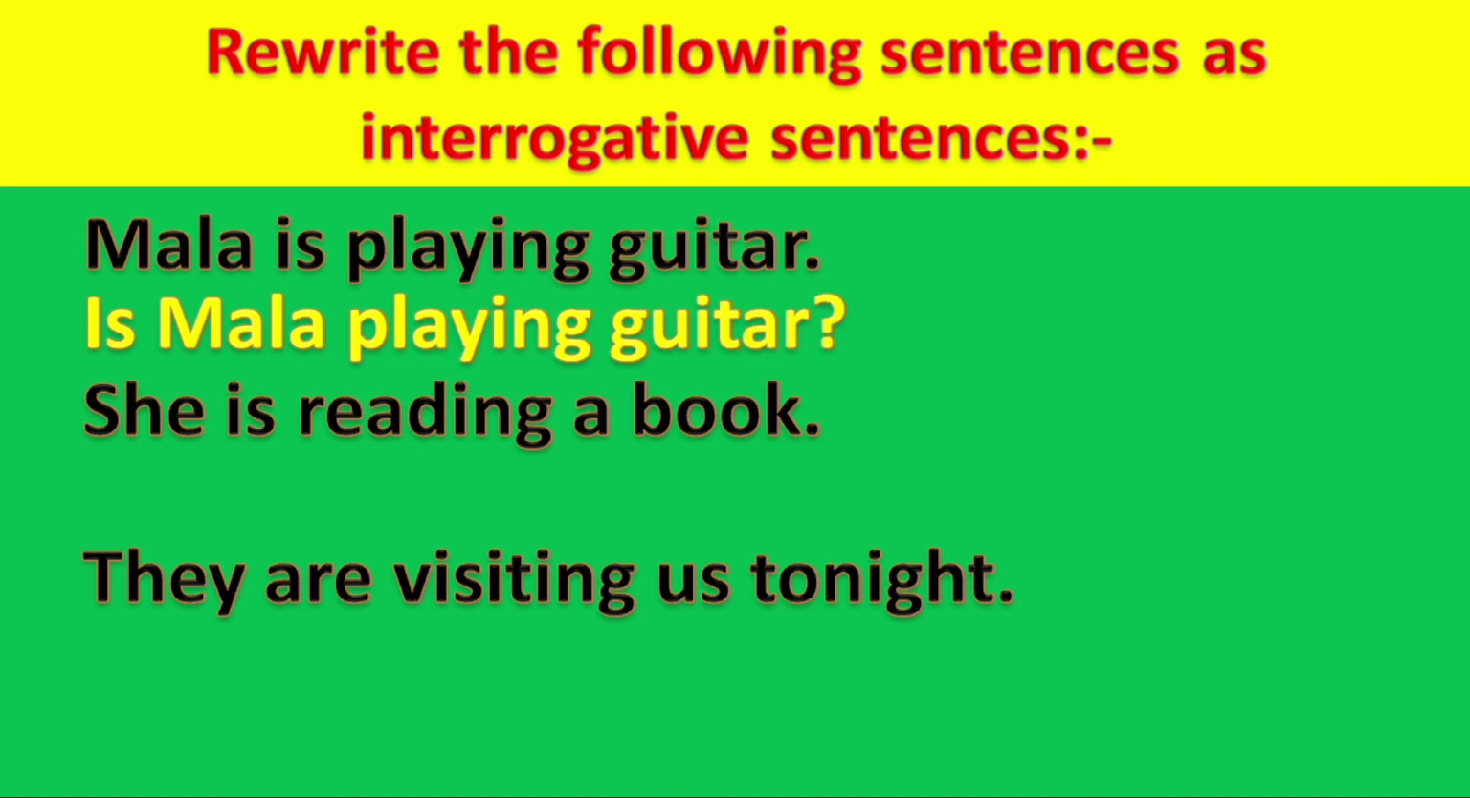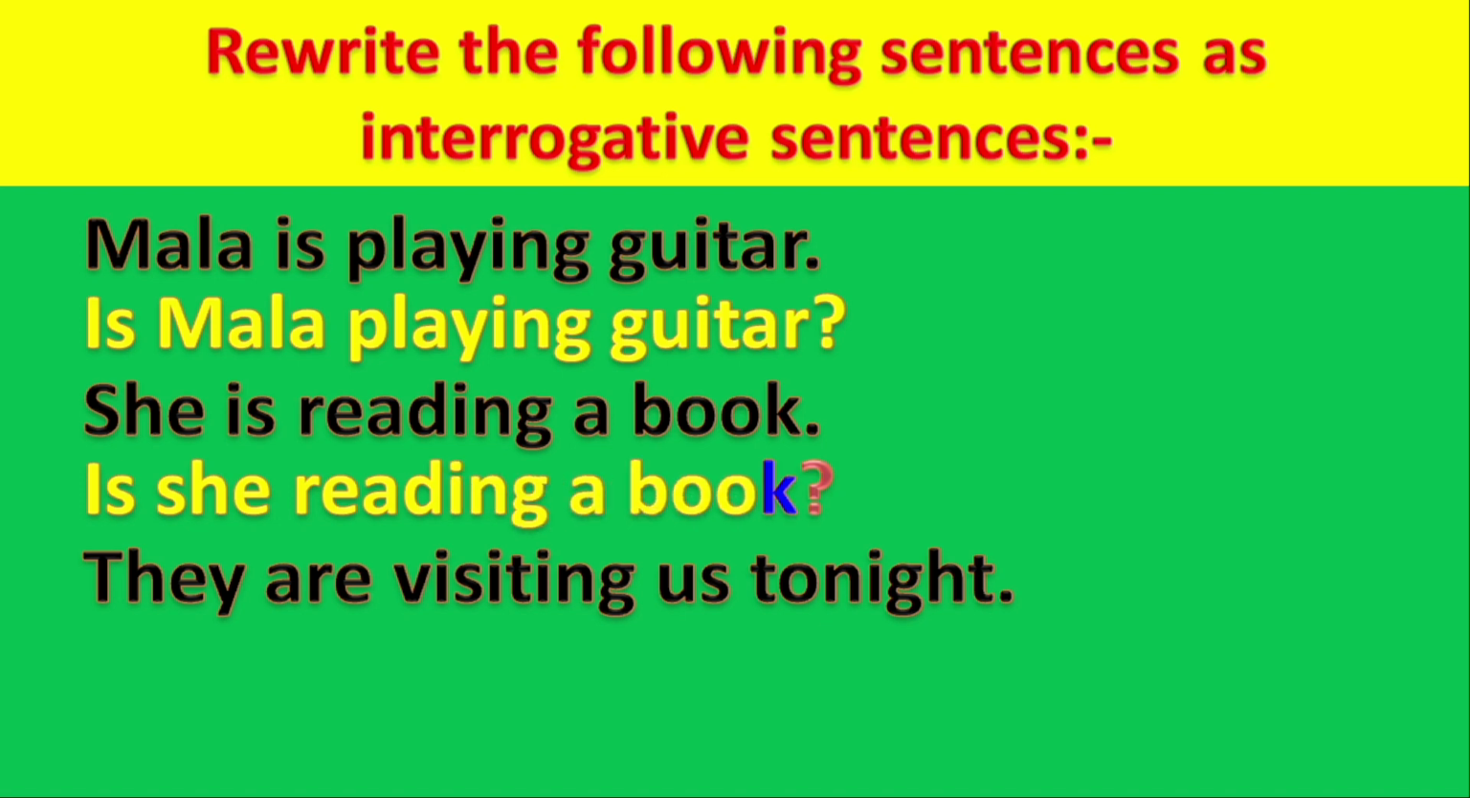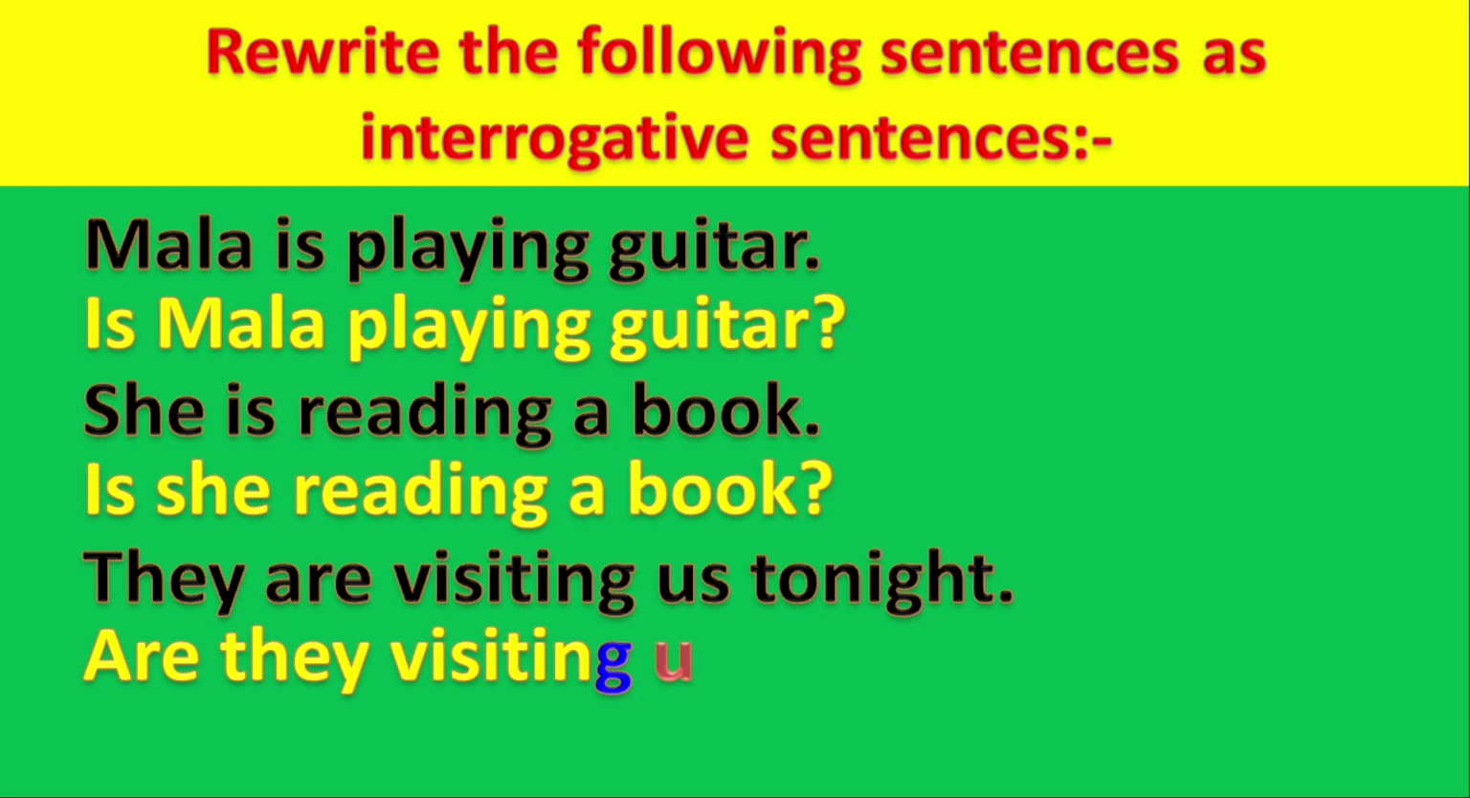Next we have she is reading a book. So it will become is she reading a book, and a question mark. Third one, they are visiting us tonight. Are they visiting us tonight? And a question mark. Thank you. You can practice.